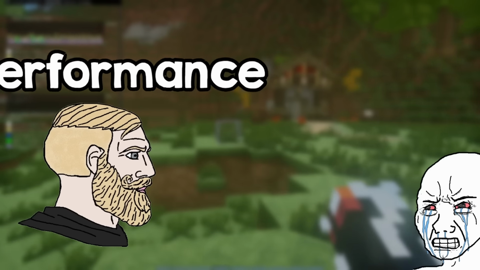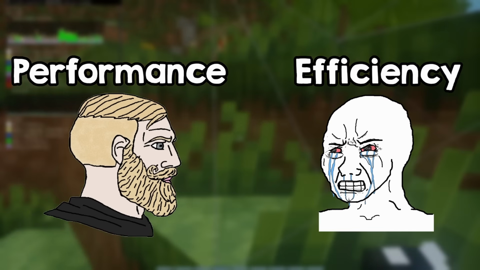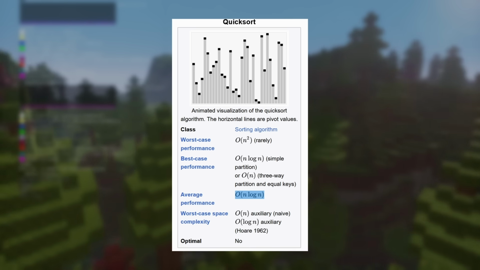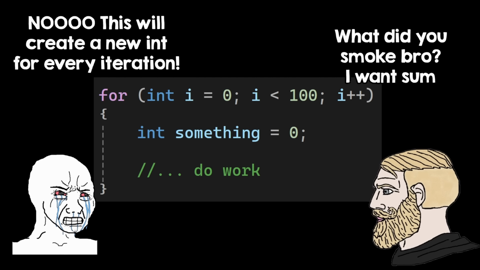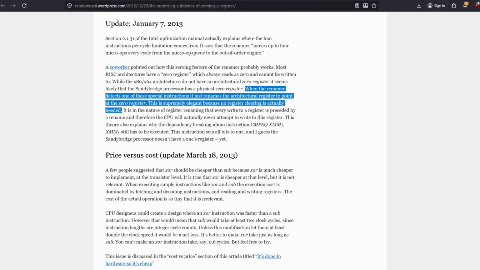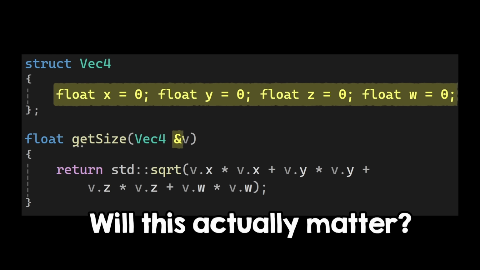Also, I explain the difference between performance and efficiency. They are not the same thing, and people focus on completely the wrong one. And I have a super weird example later, so I can prove to you that micro-optimizations are not as simple as you think. So I need you to see it. If you want to actually evolve in your C++ journey and not be like the others, please watch the whole video. Enjoy!